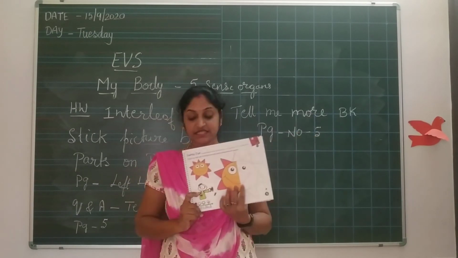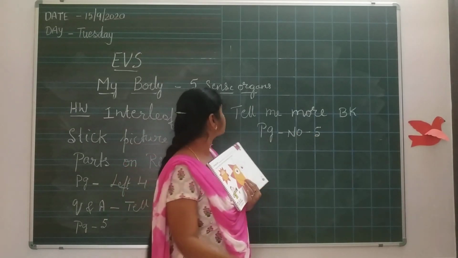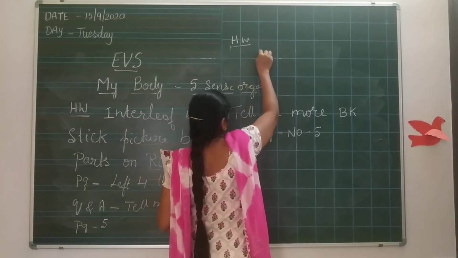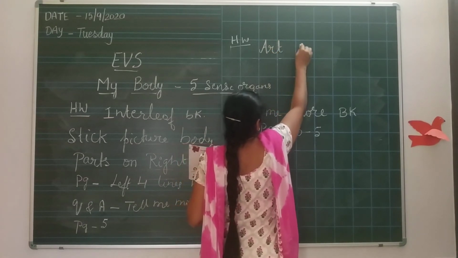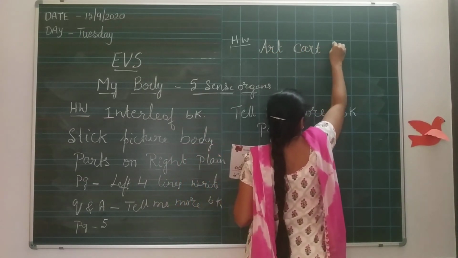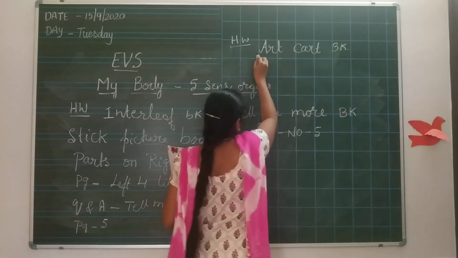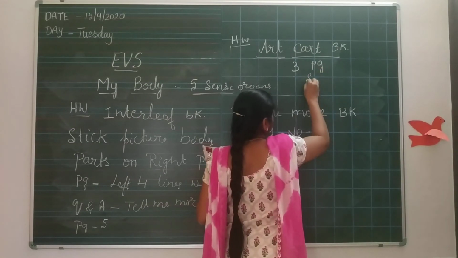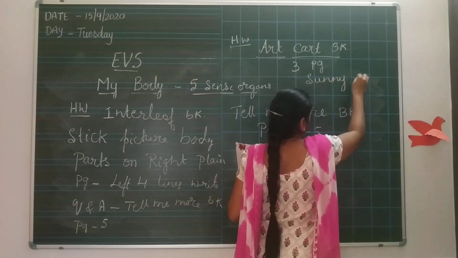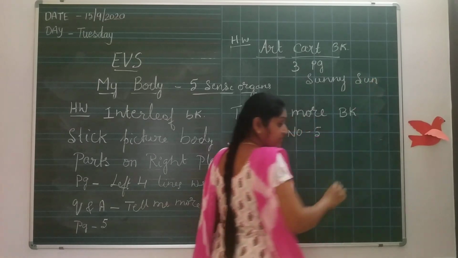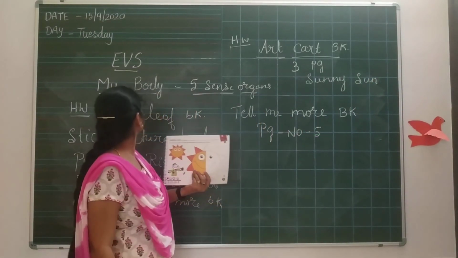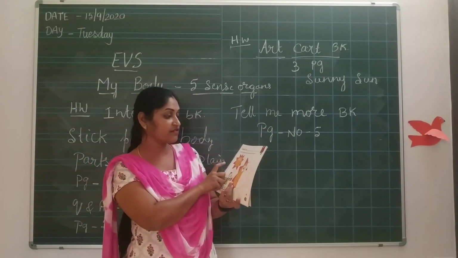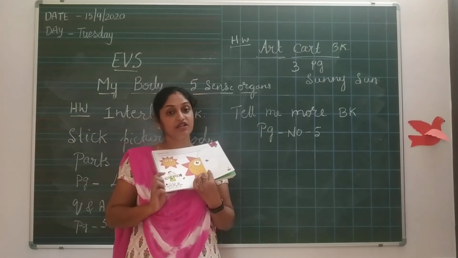The 3rd page, sunny sun, that you have to finish. Put today's date, that is 15th 9, and you have to finish this work. Trace the rest half of the picture and color as shown with crayons.